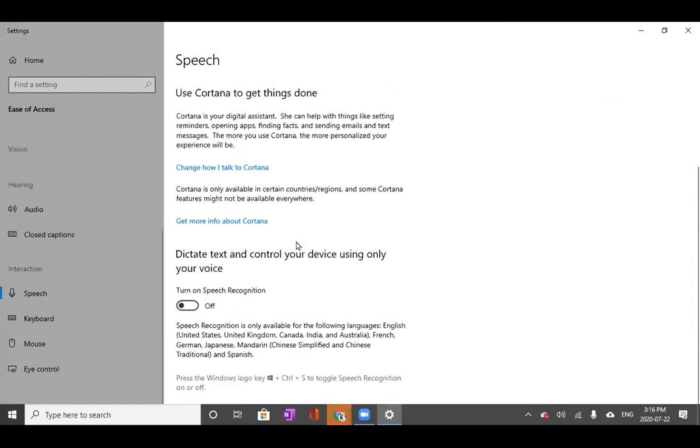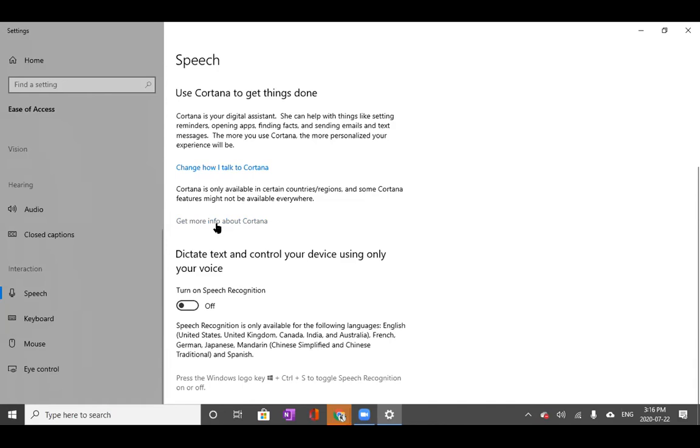The next is Cortana, which is basically the Microsoft version, I would say, of Siri or Alexa. It allows you to give voice commands to your computer. Here you can turn it on or off and use speech recognition, and you can choose your command option, the command word that you use, and you can also choose the way the assistant speaks back to you.